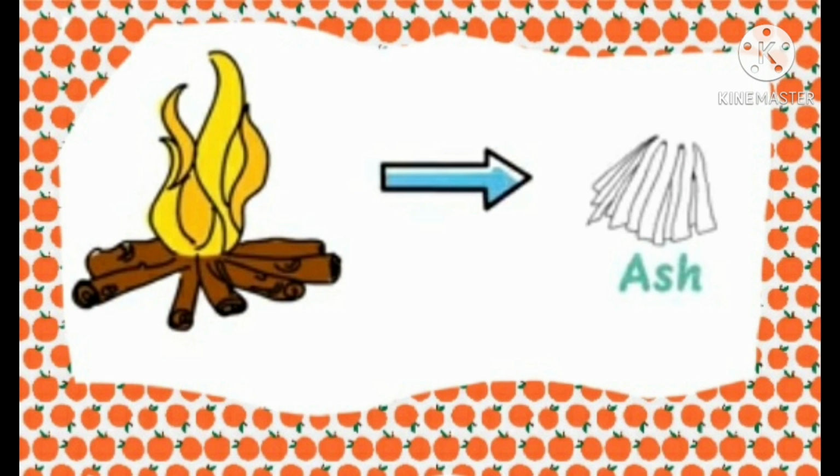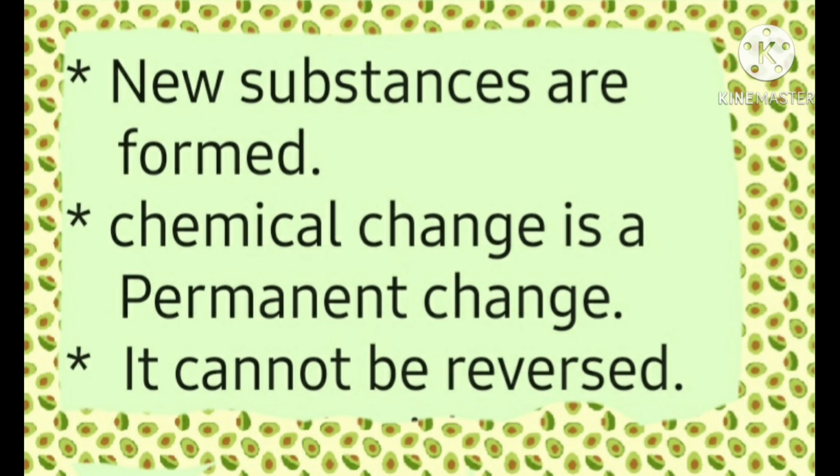During chemical change, a substance undergoes a change in its chemical composition or change in chemical properties. Chemical changes are also called chemical reactions. The characteristics of a chemical change are: one or more new substances are formed in a chemical change. It is a permanent change. A chemical change usually cannot be reversed.